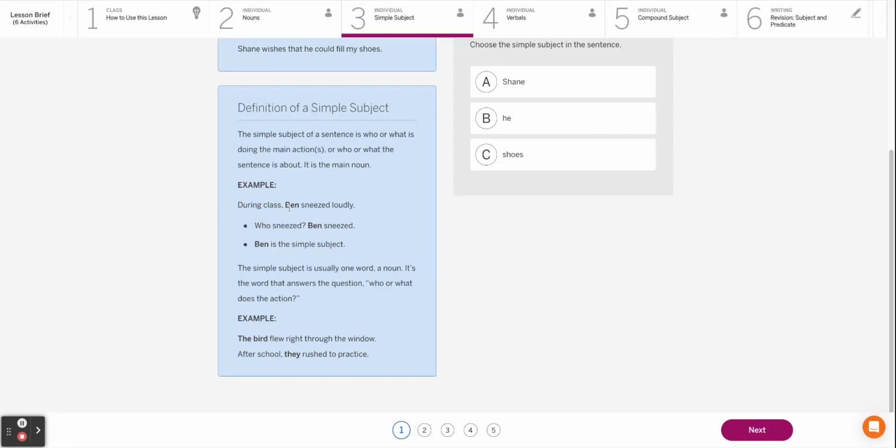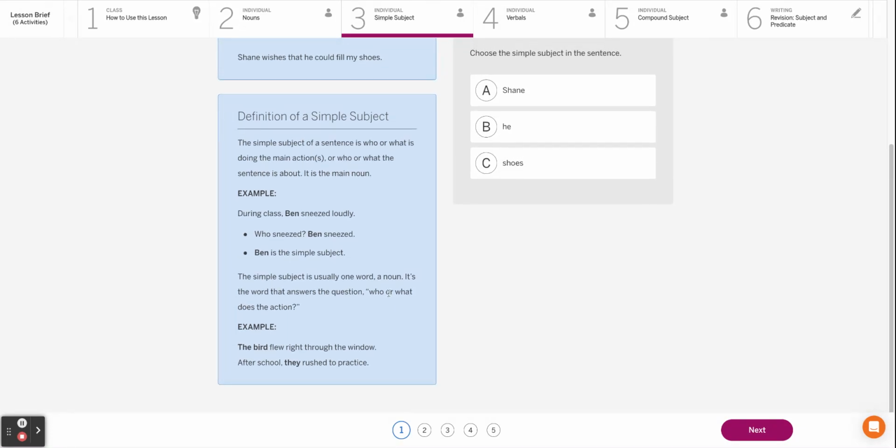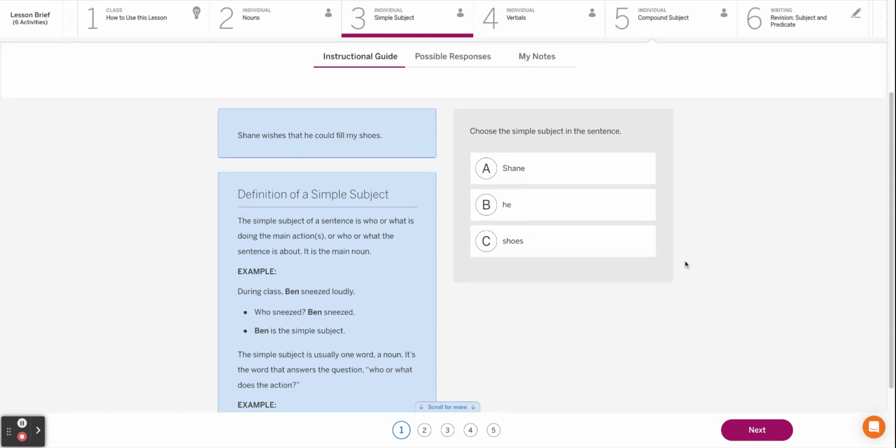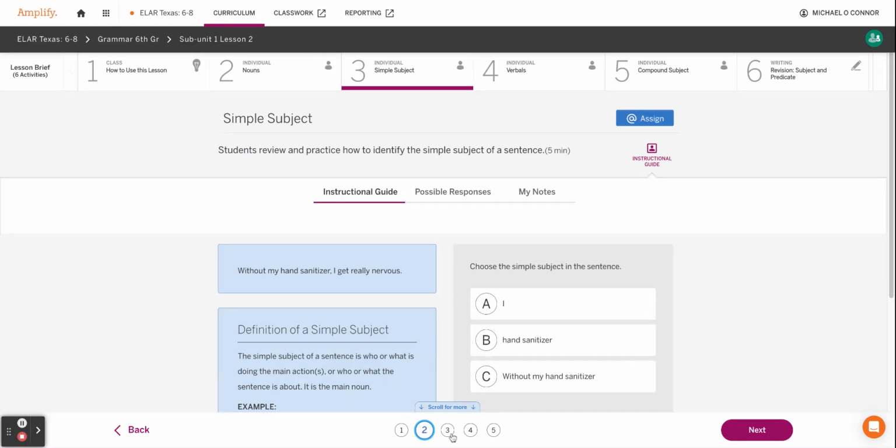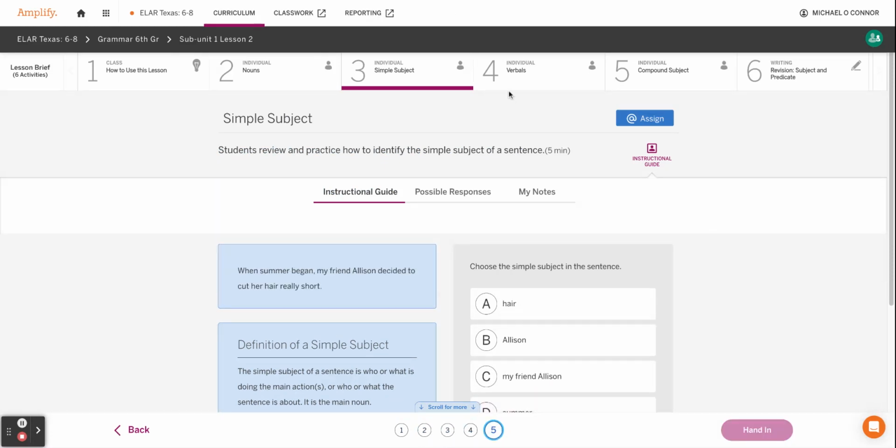For an example, during class, Ben sneezed loudly. So who sneezed? Ben sneezed, which means Ben is the subject. We can also go back from last week and ask ourselves, what is the action? Sneezed. And who did it? Ben. That's another way we can get to it. So it's usually one word. It answers the question, who or what does the action? So it could be the, a, maybe a plural version. Choose the simple subject in the sentence. And you're choosing the simple subject all the way through activity 5.